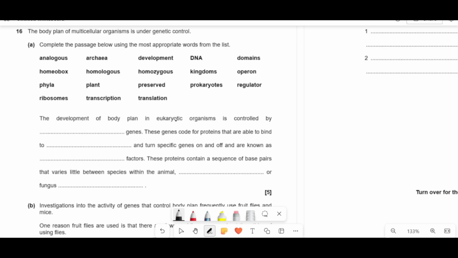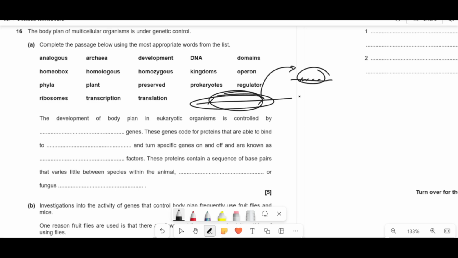So the development of body plans in eukaryotic organisms is controlled by, we need to figure out what specific genes they are. If we narrow it down, we have something called Hox genes, and within those Hox genes, you've got regions called homeobox sequences. These homeobox sequences will make a part of a protein called the homeodomain, which then goes and binds to specific parts of DNA, right? And it enables that homeodomain protein to work as a transcription factor. It binds at the start of genes that are involved in developing the body plan, and it can either activate or repress the production of proteins involved in making the body plan.